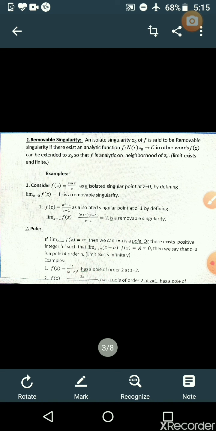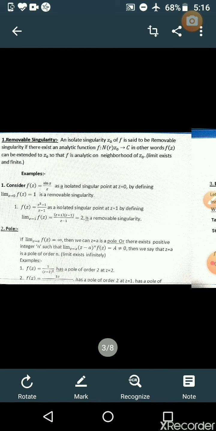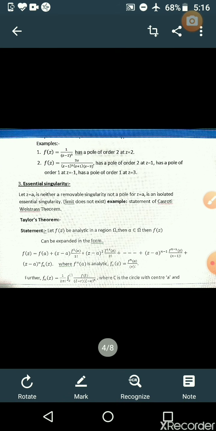So it is a removable singularity. Pole. Next, the second type is a pole. Here the limit as z tends to a of f of z equal to infinity, which means here also the limit exists infinitely. So z equal to a is called a pole, or there exists a positive integer n such that limit as z tends to a of z minus a whole to the power n into f of z equal to a constant not equal to 0. Then we can say z equal to a is a pole of order n. Suppose n equal to 1, then it is a pole of order 1, also called a simple pole. And if it is order 2, then it is called a pole of order 2, pole of order 3 and so on.